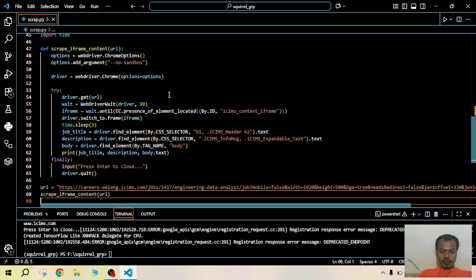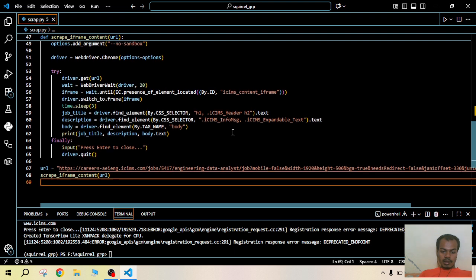So we will wait till this class gets loaded. Actually I have already inspected the web page and found out that there is a nested div inside. This is a parent div, and inside that, as we found in the earlier part of the video, inside the nested div and after that the span, we get the text. So we structure the code like that.